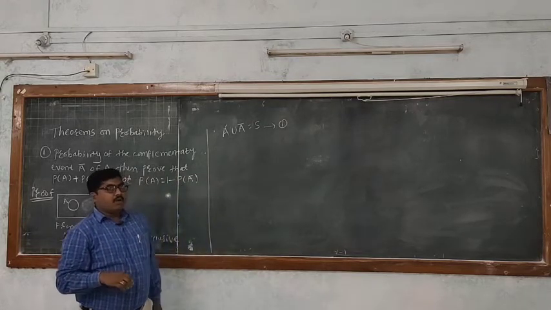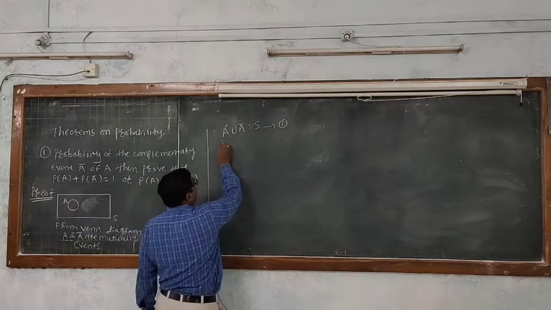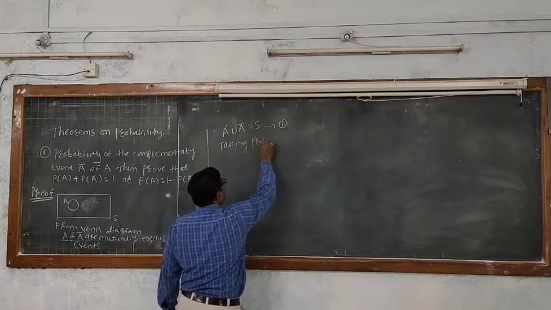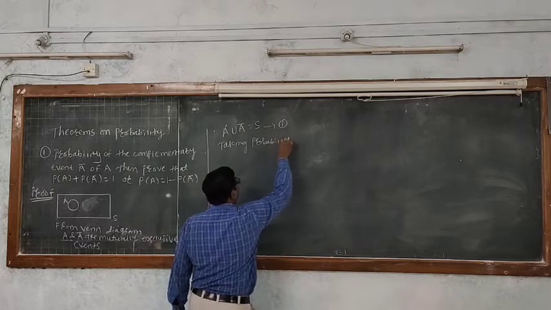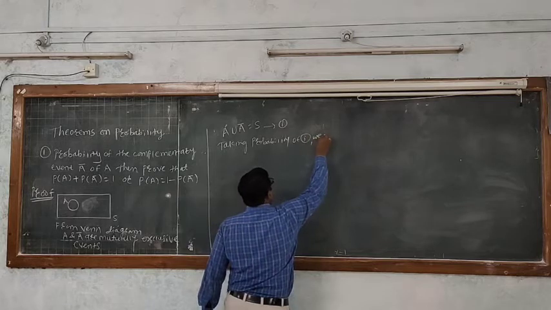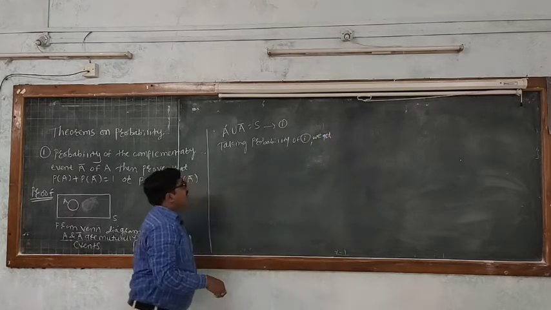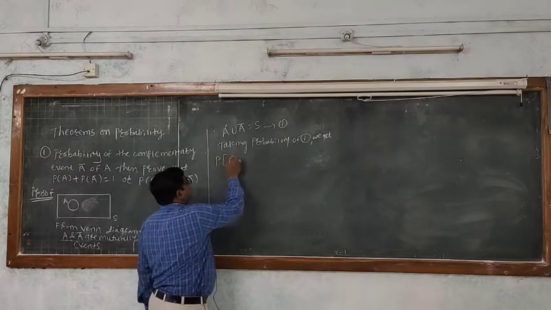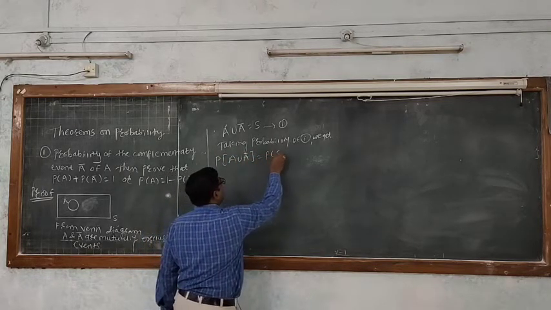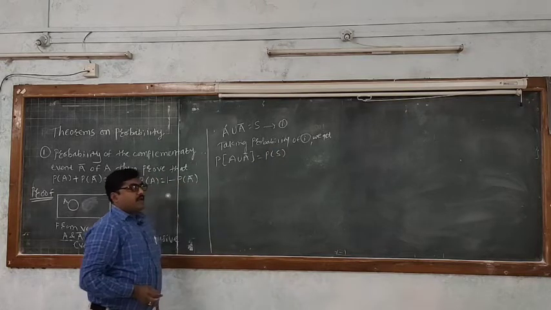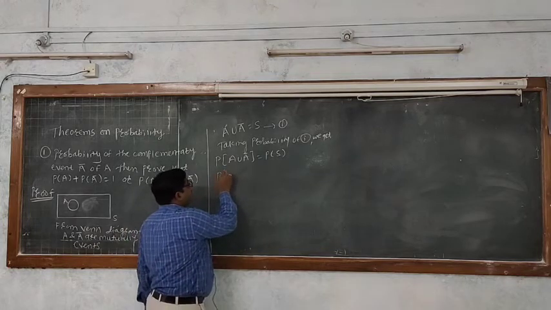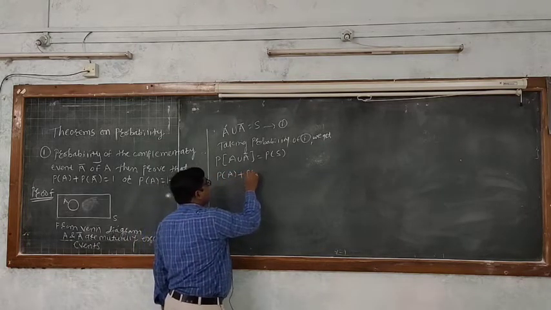Now, taking the probability of 1, we get P of A union A bar equal to P of S, right? Then P of A plus P of A bar.